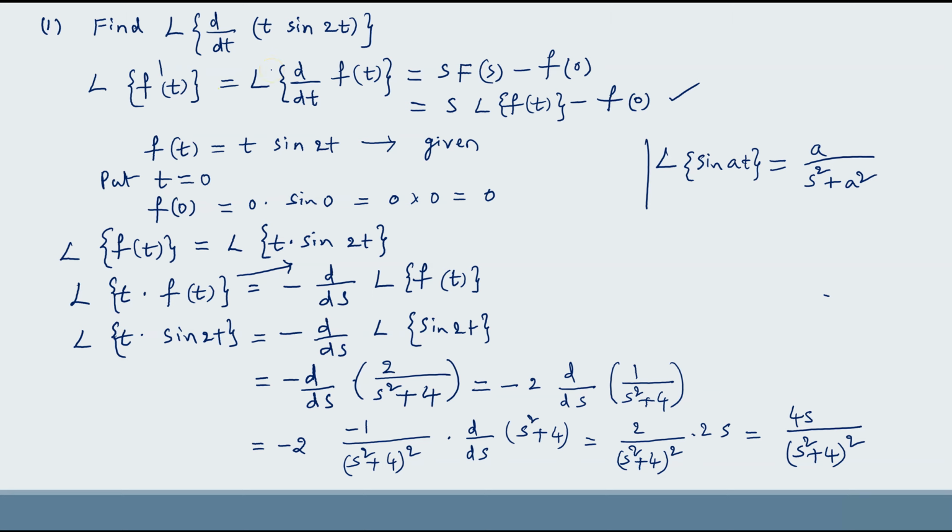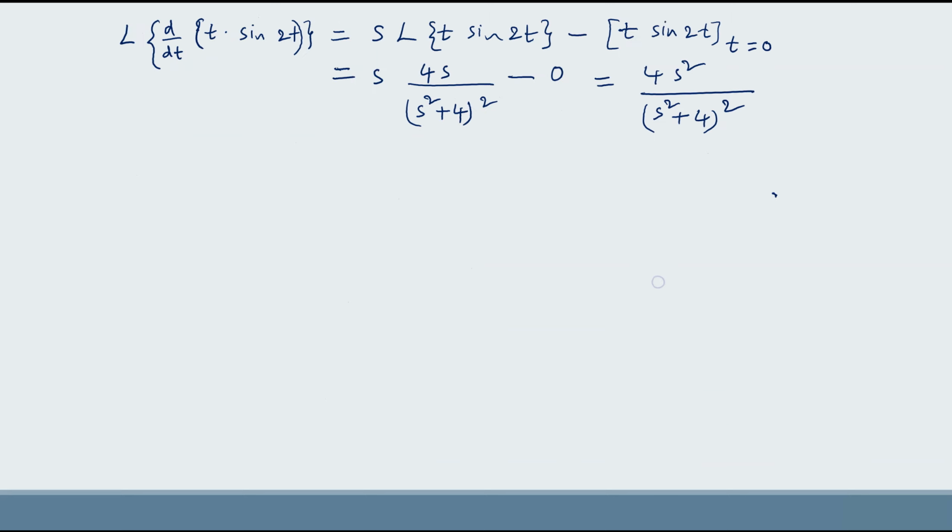So first you have to identify given f of t, then you have to find f of 0 and Laplace transform of f of t. Then you have to replace both in this formula, s into L of f of t minus f of 0. Then we get Laplace transform of d by dt of f of t. Now let us see one more question.